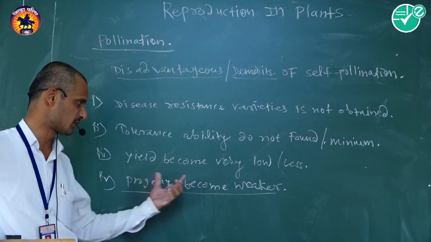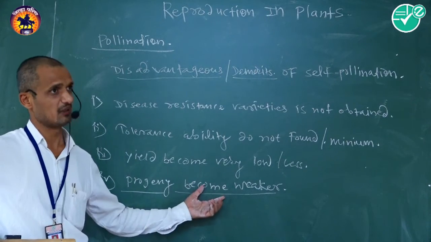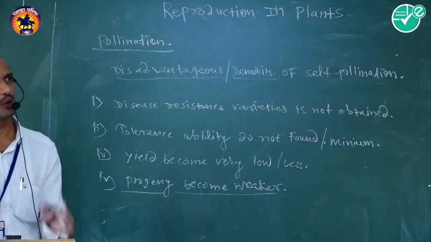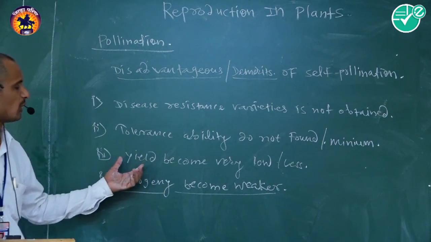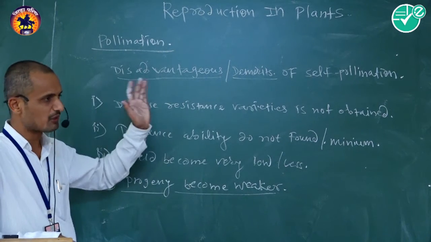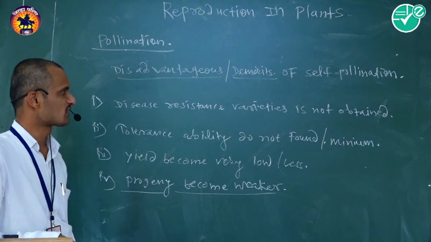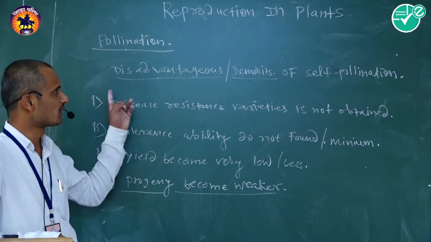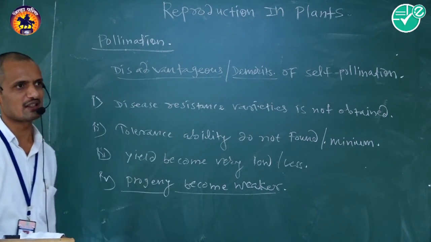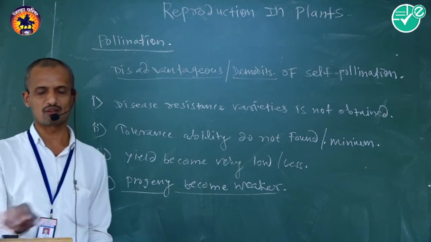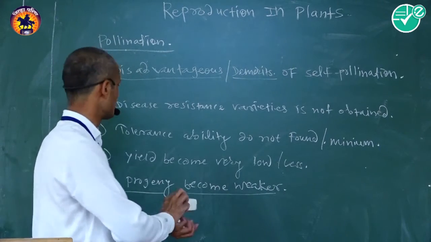Here progeny becomes very weak, yield becomes very low, tolerance ability is not found or becomes minimum, and disease resistant varieties are not obtained during self-pollination. Those are the demerits or disadvantages of self-pollination.